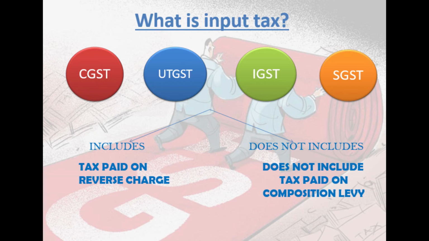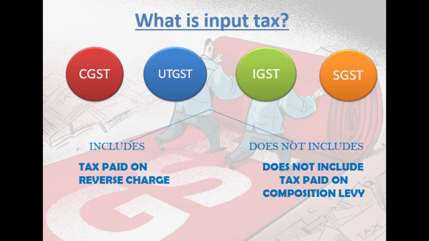But upon imports, along with custom duty, you have to pay IGST, being importer of the goods or services, correct? So you are the recipient in that particular transaction. The recipient has to pay tax on importation of goods and services from foreign territory, and once you pay tax upon importation, you are entitled to take credit, because having imported the goods or services, you are going to use it for manufacture of other taxable goods, correct?